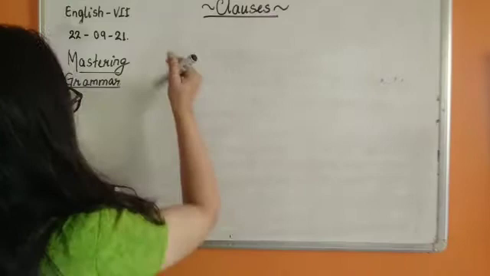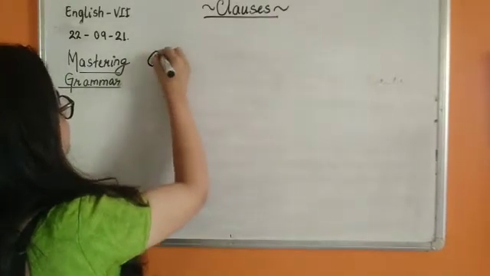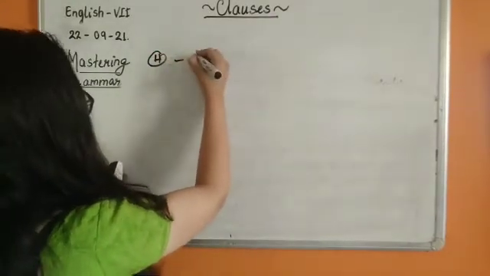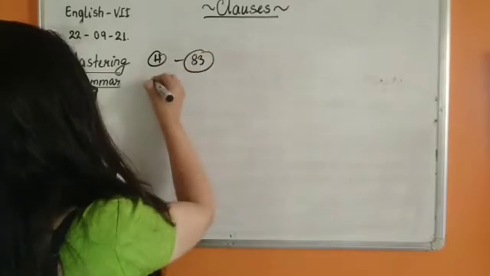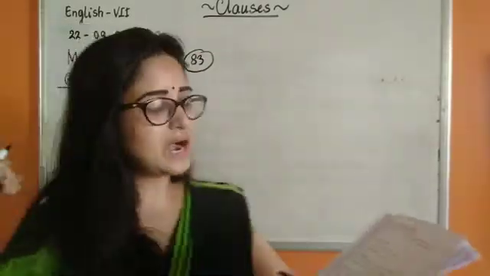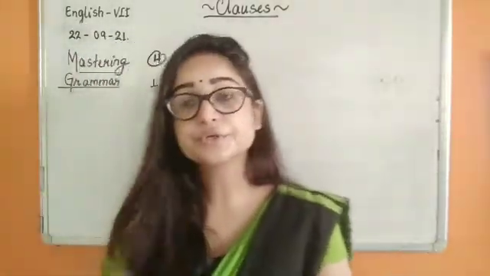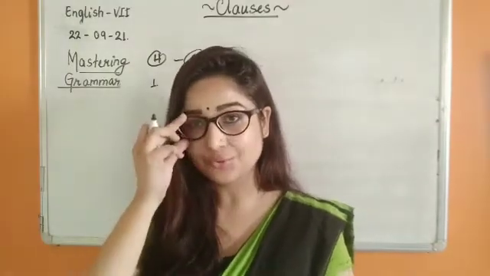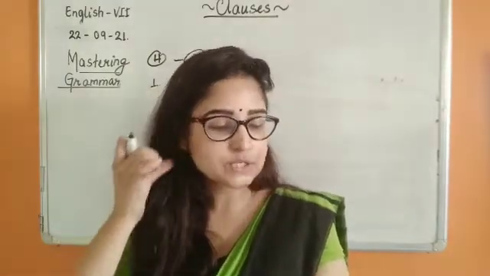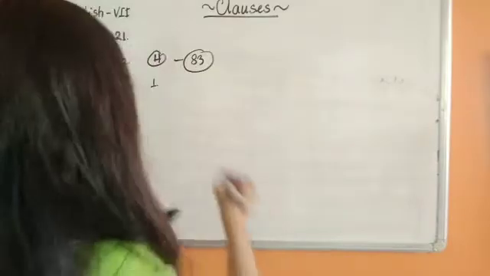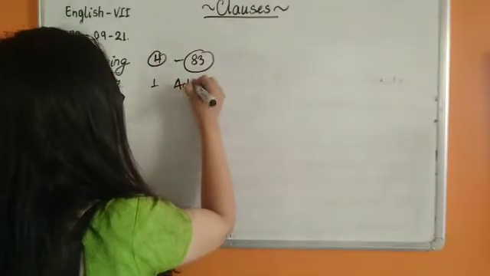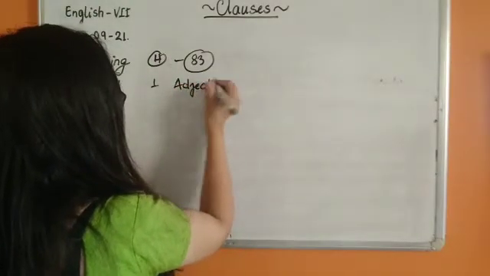So exercise H, we have to identify. Now this is on page number 83. Number 1. The house that is visible. So children, it's describing the noun, right? That is visible. So the first one has to be our adjective clause.